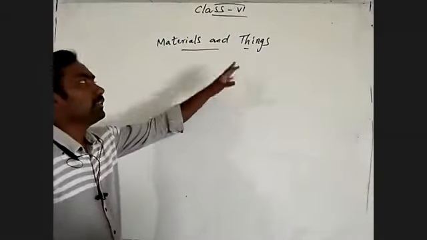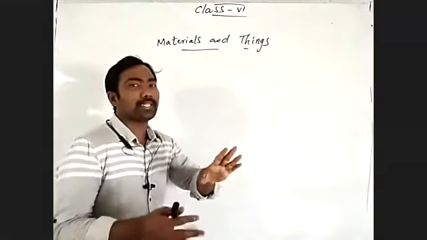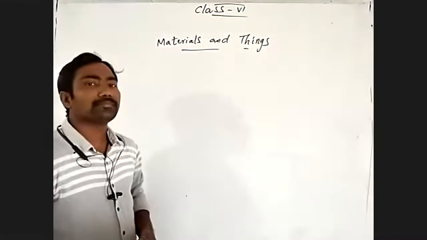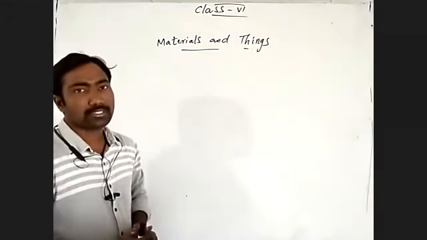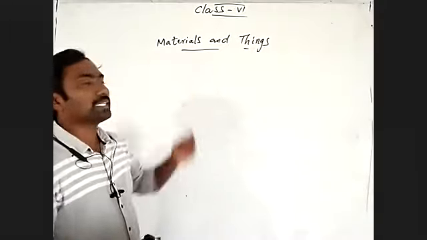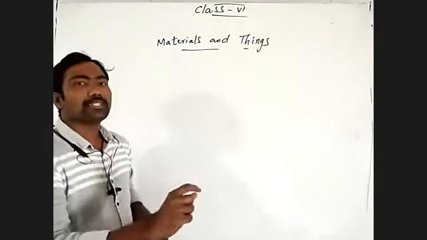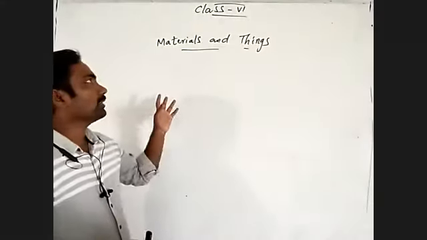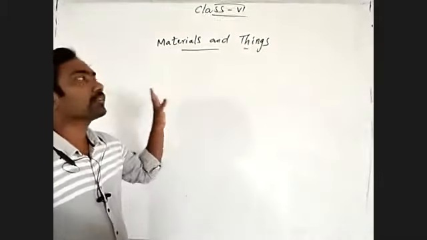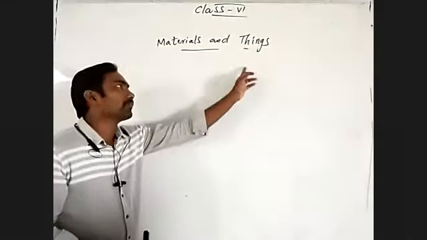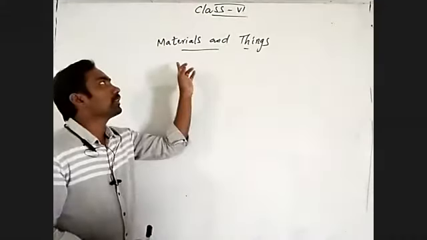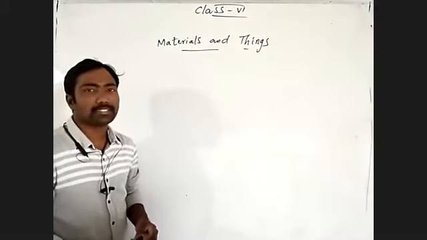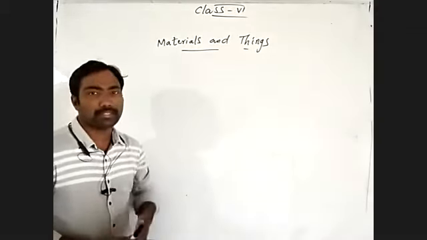What type of things are prepared by a particular material? We finished different types of examples about things and materials, and which things are prepared by a particular material. That means we can prepare different types of things from different types of materials.